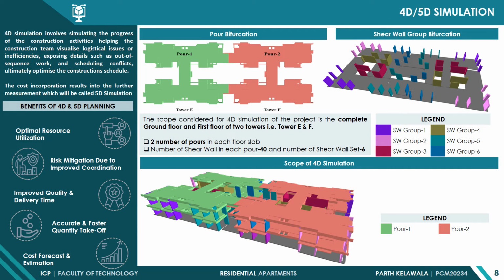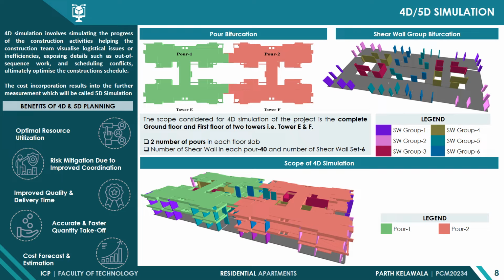Coming to 4D and 5D simulation. 4D simulation helps the construction team to visualize the logical issues or inefficiencies, scheduling conflicts, and ultimately optimize the construction schedules. The cost incorporation results in a further dimension, which is called 5D simulation.